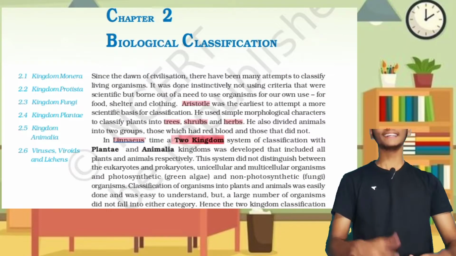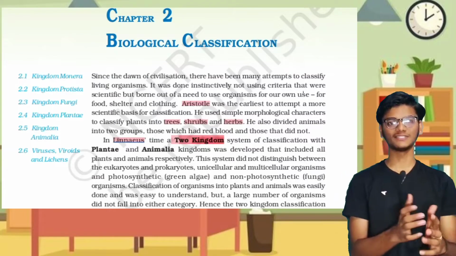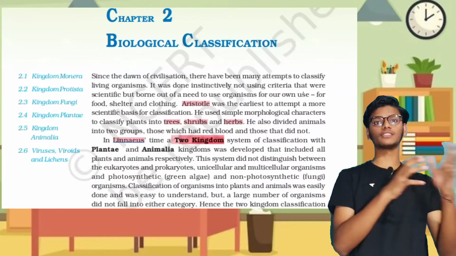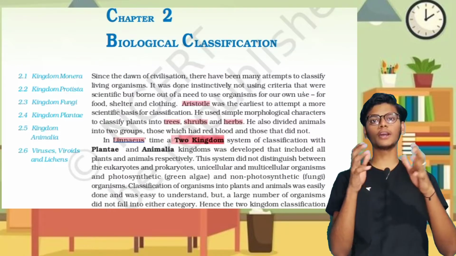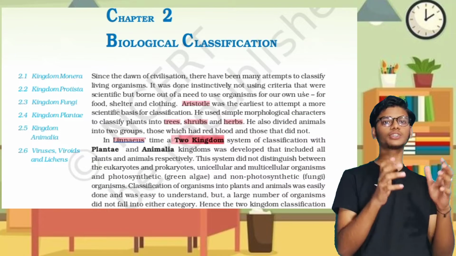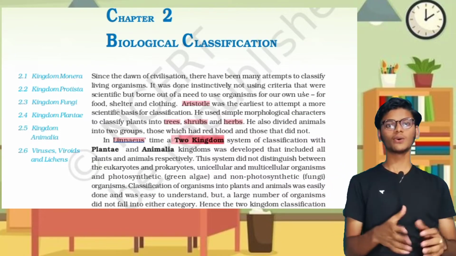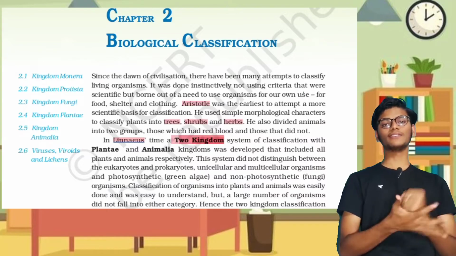So now let us begin a new journey called biological classification. The name itself says it is the classification of the biological system. The first question is why we should classify the biological system. It is to study it very easily.